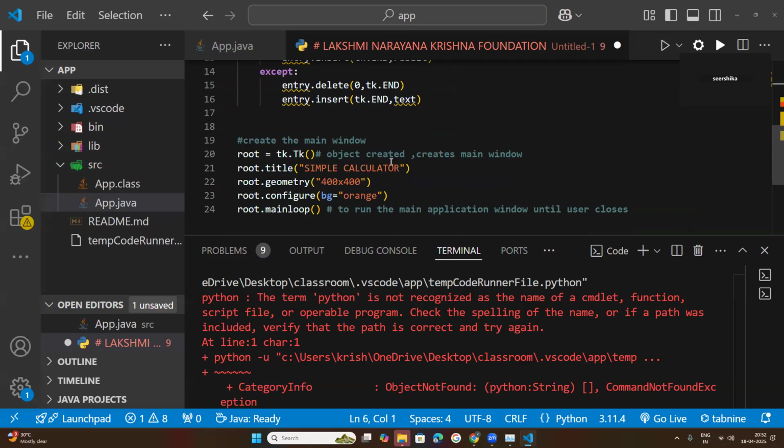And otherwise, we can create one list box. Within this list box, options are there, like plus, minus, add, subtraction, division. Whatever option you choose, accordingly the function will be done. That is our coding skill, how to write the coding.